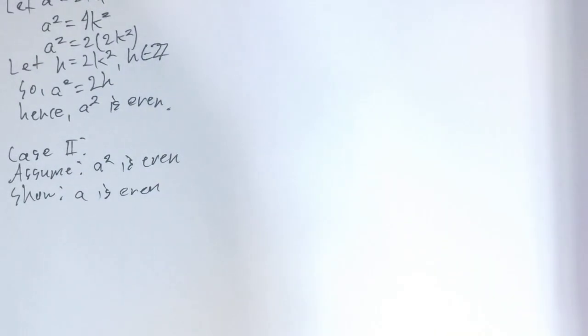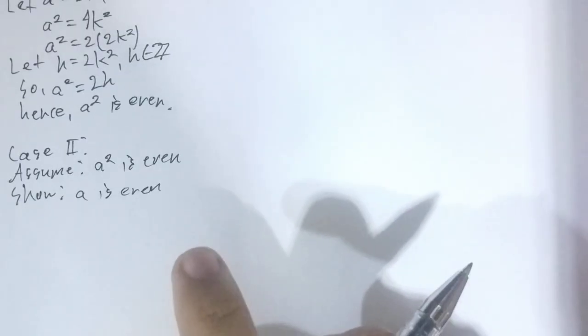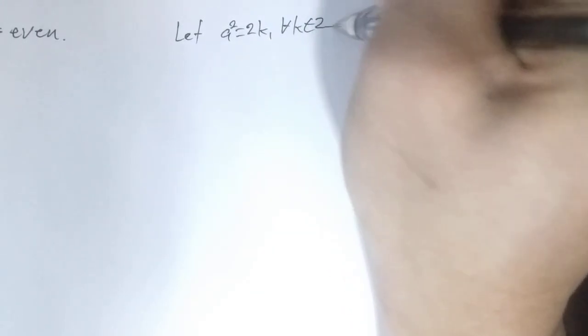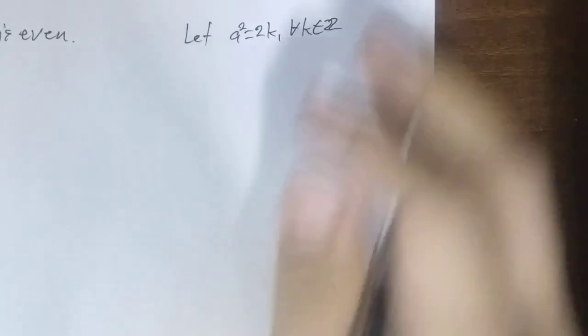Okay, so before we continue in proving the second case, let us try to do some things from our assumption. The obvious approach that we would take is to let A squared be equal to 2k, right? For any k that is an integer.